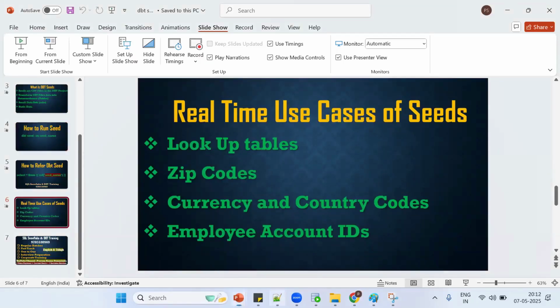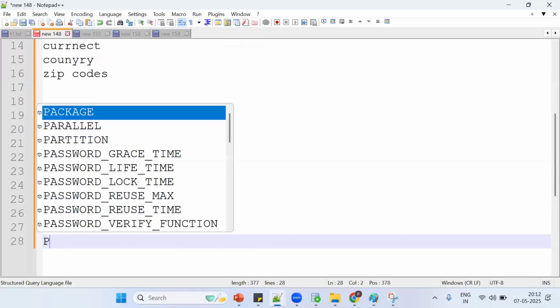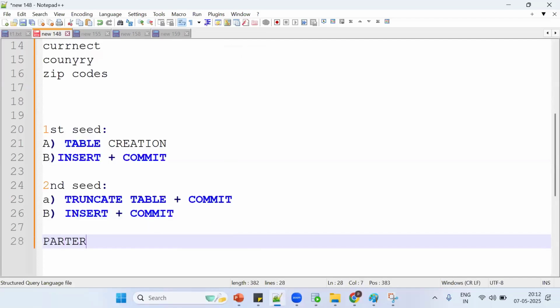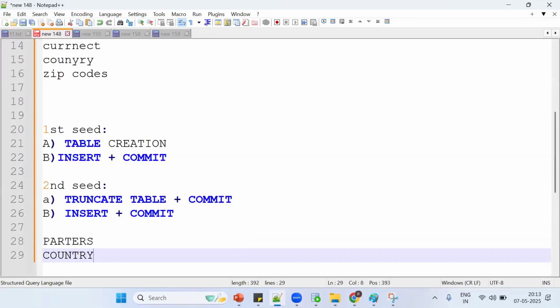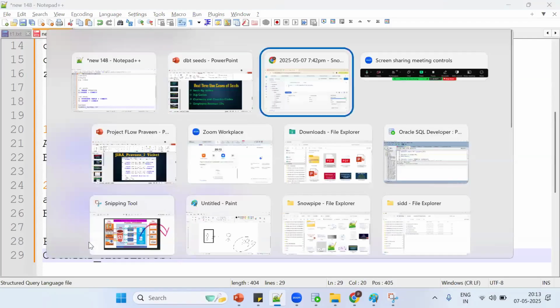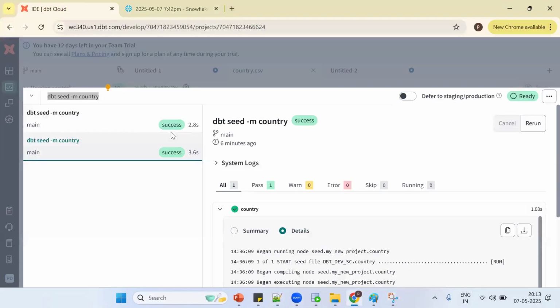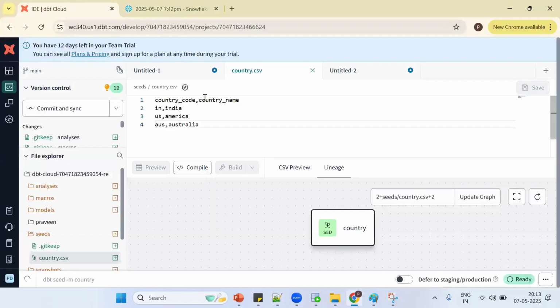In my project, for example, where we work with partner details, I put them in a CSV and make it work. For a country master table, we can use the CSV functionality. Instead of doing all this other work, I can simply put in the CSV file and access it.